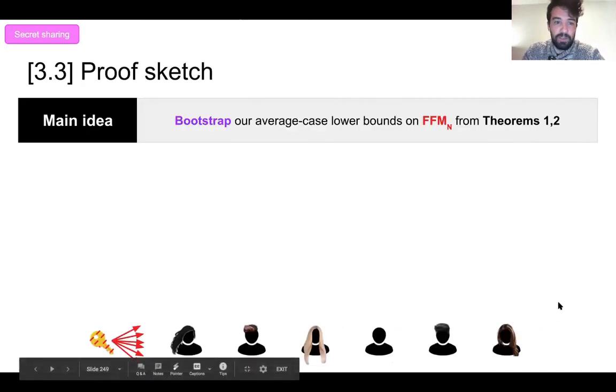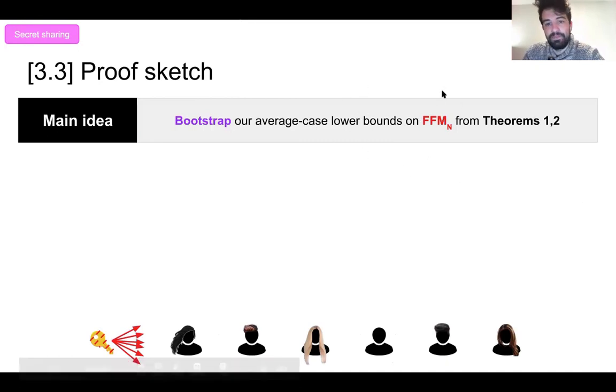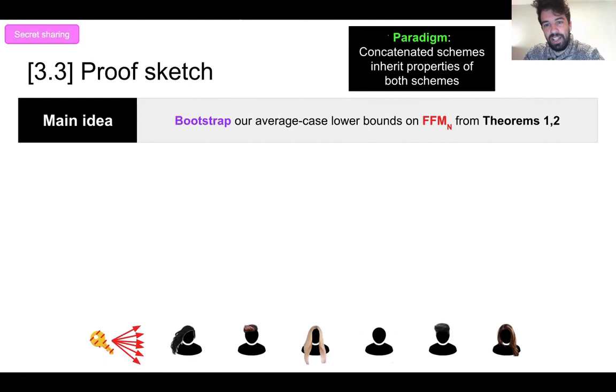So a super high level proof sketch is we're just going to bootstrap our lower bounds once again. And we're going to use a classic paradigm in constructing secret sharing schemes where you just concatenate schemes to inherit properties of both of the schemes that are concatenated.